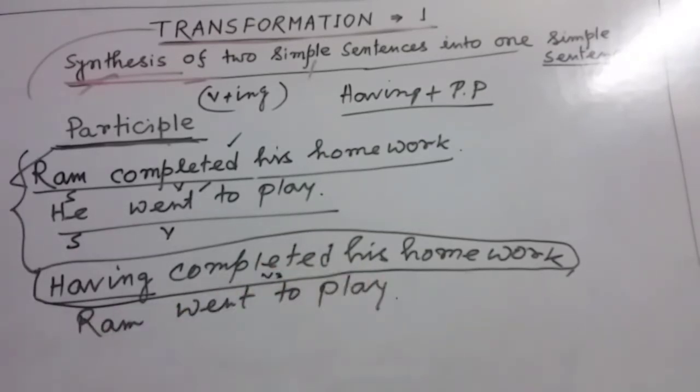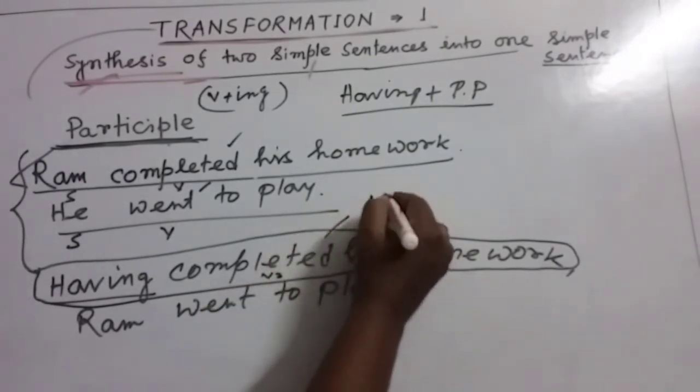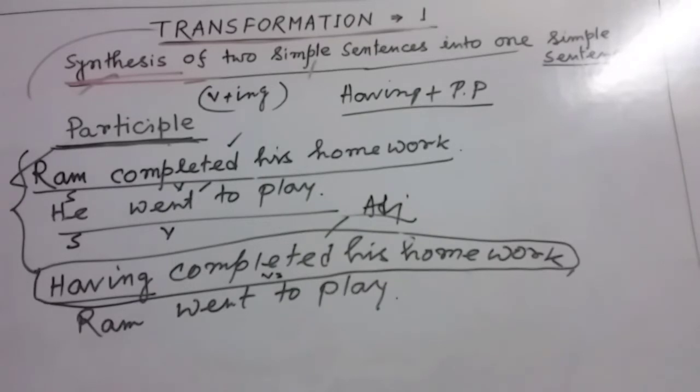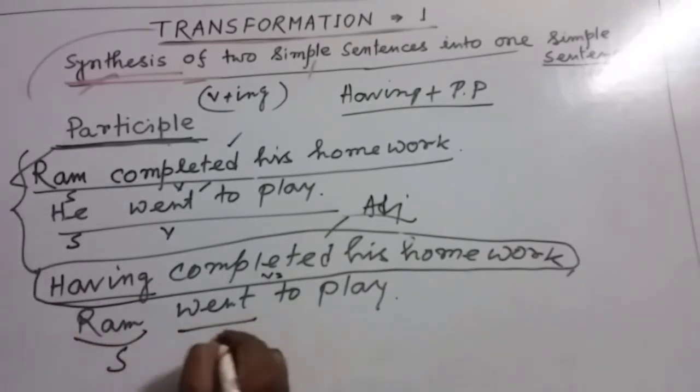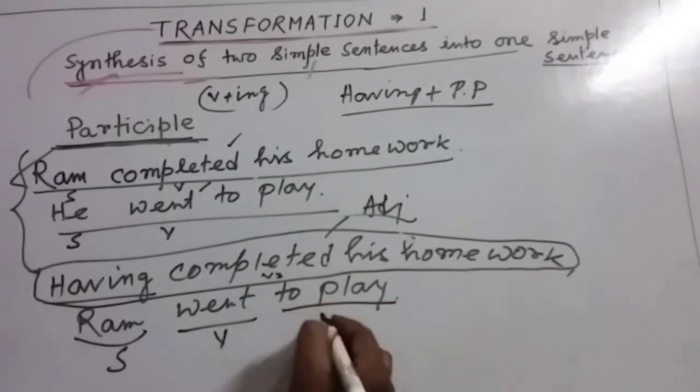But here in this sentence, it is not the past participle form of the verb, rather it is the adjective. It is adjective, it is not verb here. So my dear friends, in this sentence only one subject is there and only one verb is there. And you know, to play, this is not verb, it is actually infinitive.